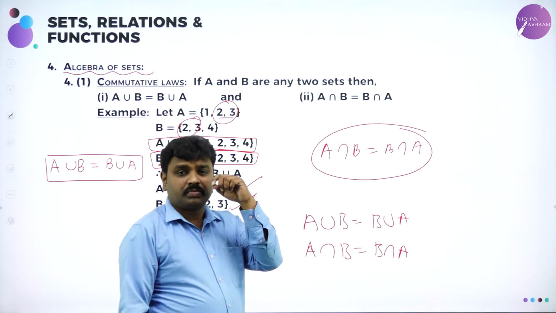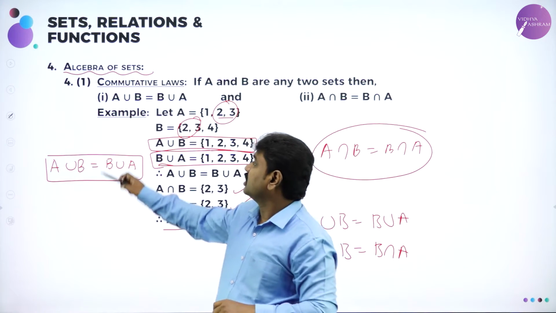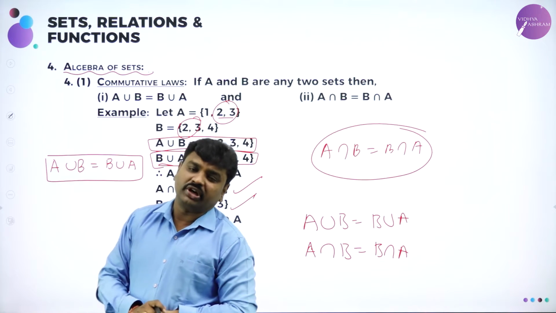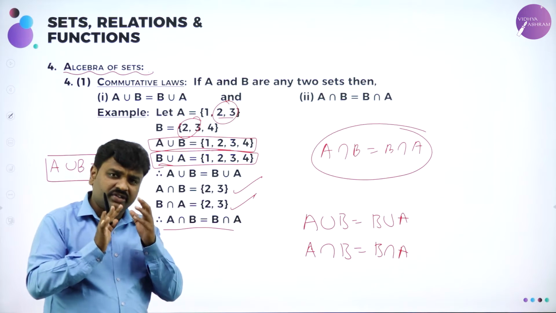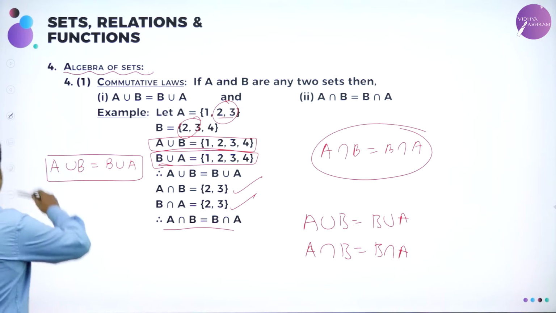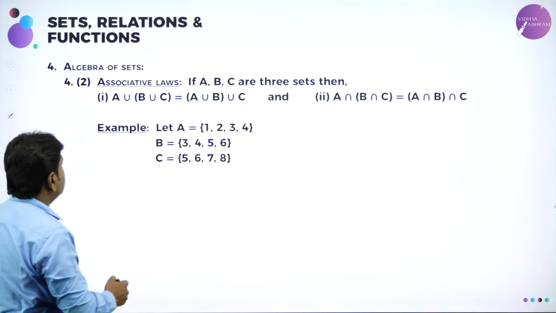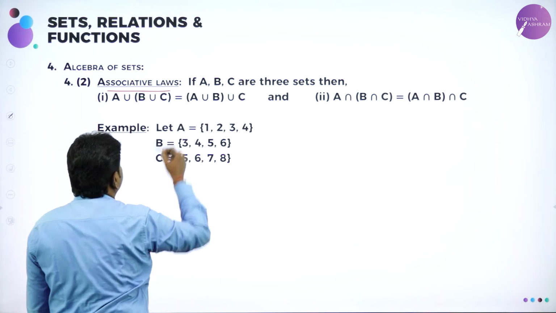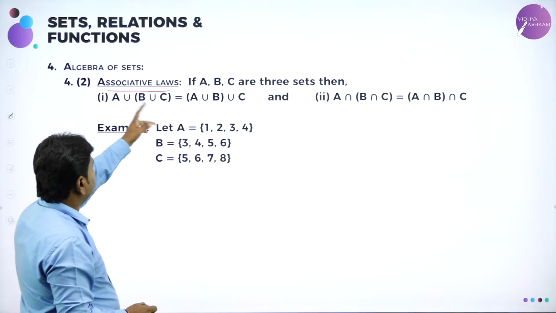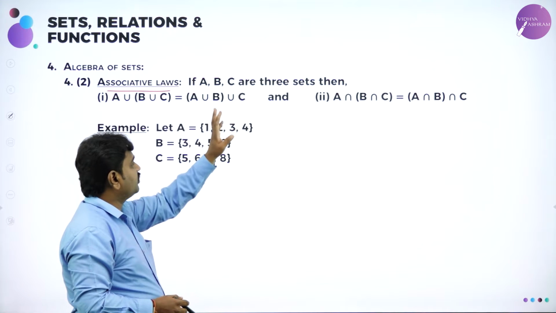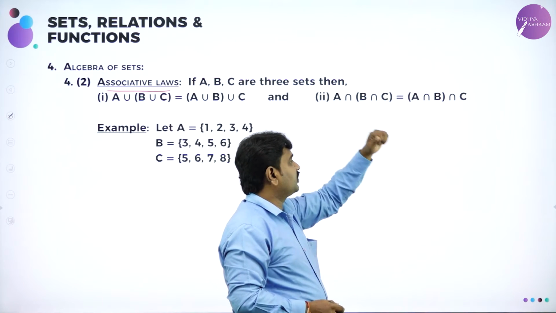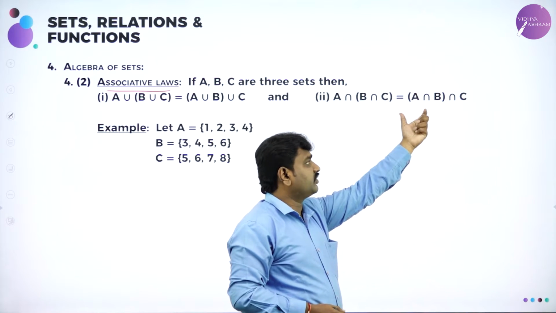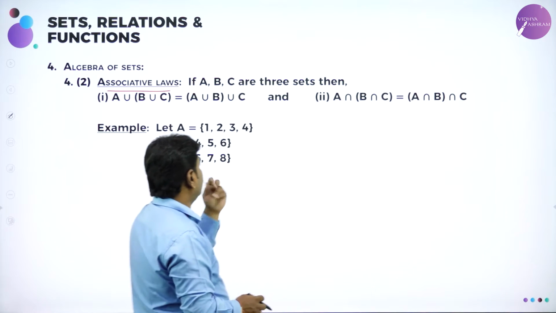The first property in the algebra of sets is commutative. Union and intersection both are commutative. Next we have associative. Associative means if you do A union B union C, grouped either way, you will get the same result. Or A intersection (B intersection C) is the same as (A intersection B) intersection C. If you find it, you will get the same.